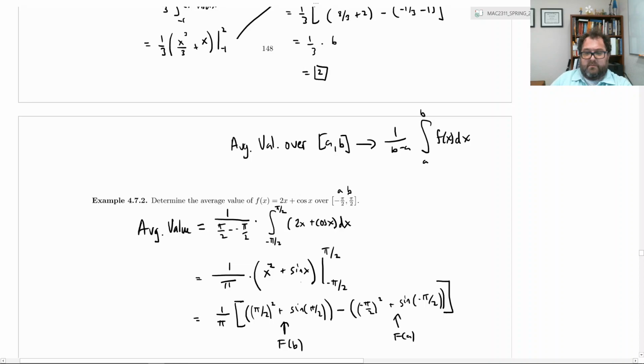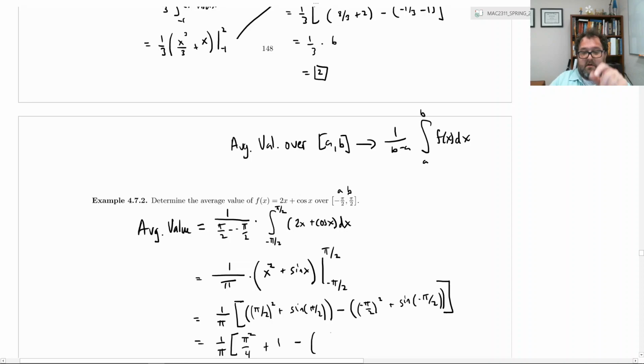Now a little bit of algebraic and trigonometric simplification. We have 1 over pi out front. Pi over 2 squared is just pi squared over 4. What's sine of pi over 2? Well, from the unit circle, sine of pi over 2 is 1. So plus 1.